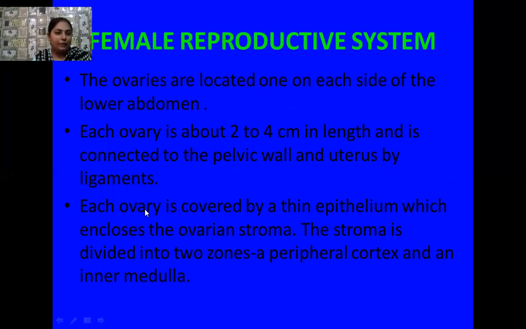Each ovary is covered by a thin epithelial layer on its outside, and inside the ovarian cavity, a stroma is present, which is the fluid matrix. This stroma is also divided into two zones. One zone, located at the periphery, is known as the peripheral cortex, and the other zone, present in the central part, forms the inner medulla.